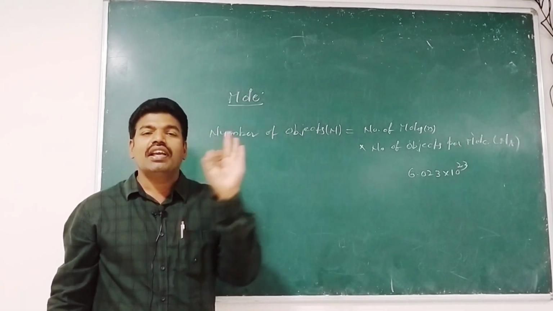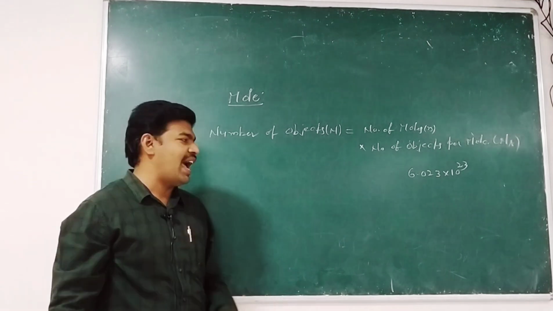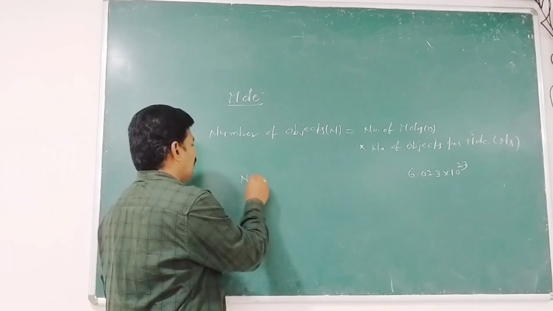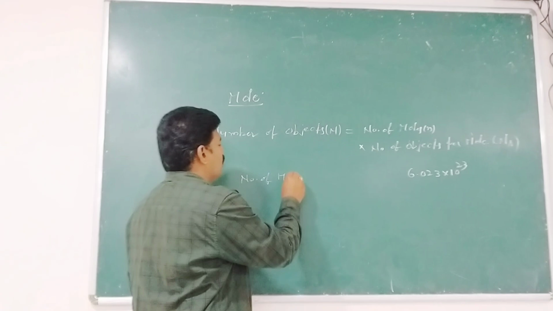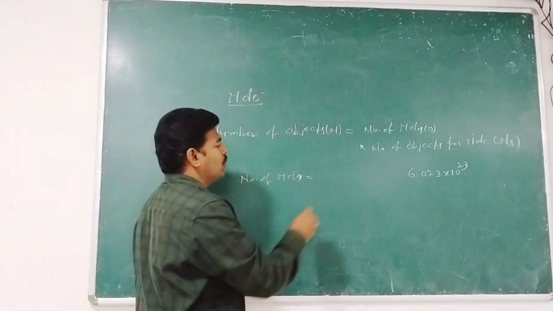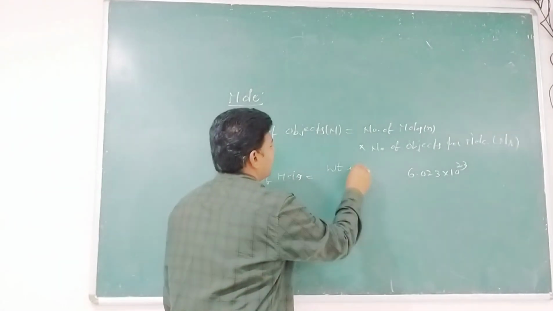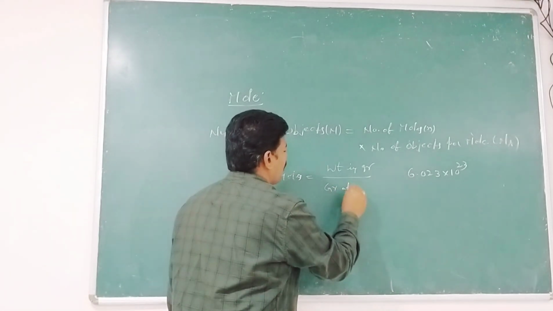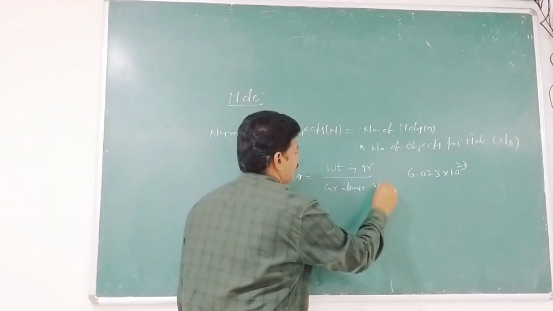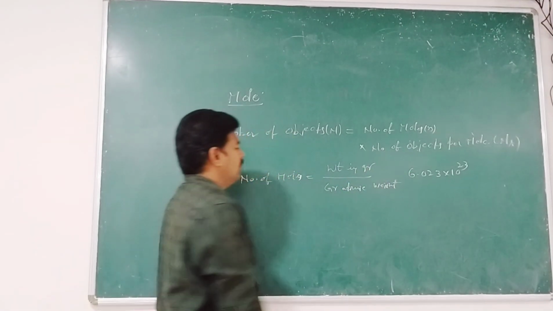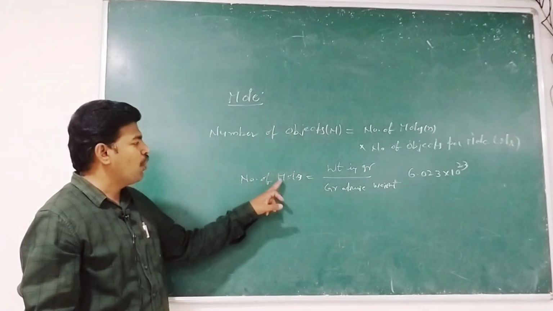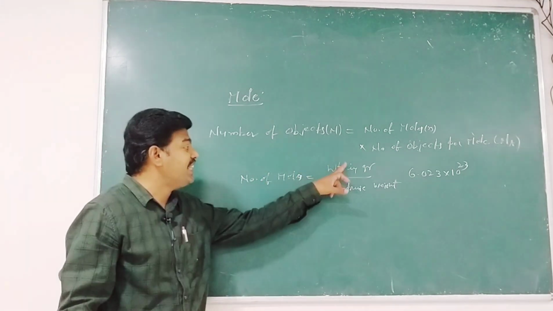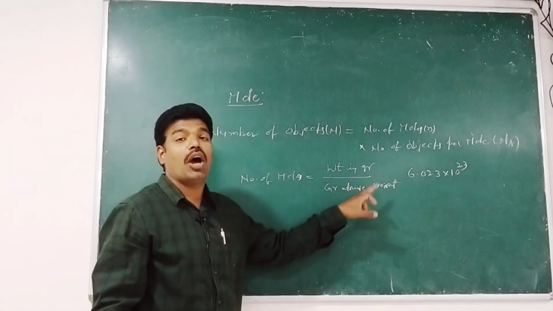Usually this equation can be represented as number of moles is equal to weight in grams by gram atomic weight. Therefore, number of moles, or mole, is equal to weight in grams by gram atomic weight.